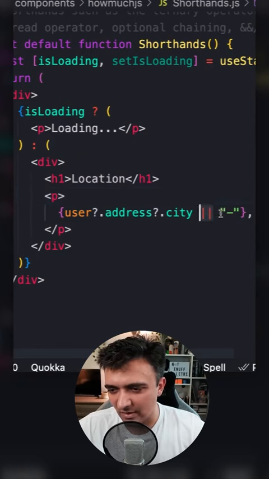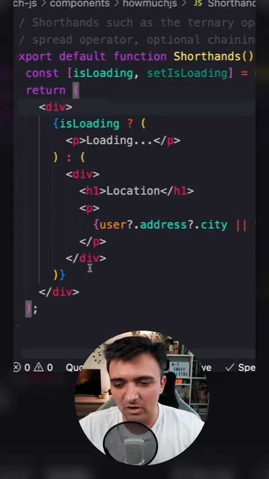And I'm using the or operator like this to show a dash if city doesn't exist. You're going to want to be able to write code like this whenever you learn React. Very helpful to understand this before you start React.